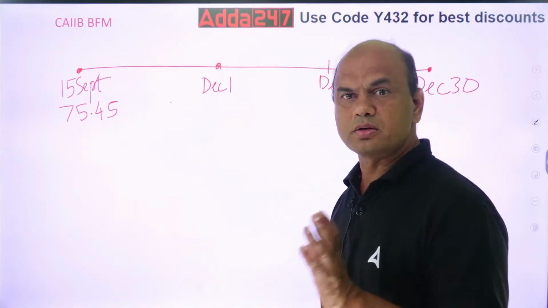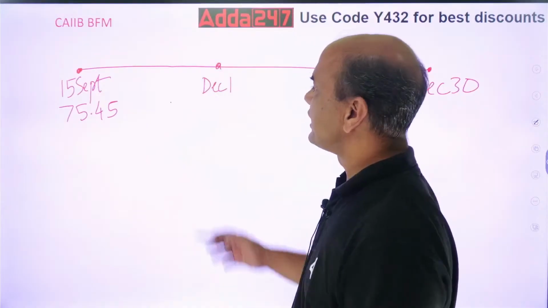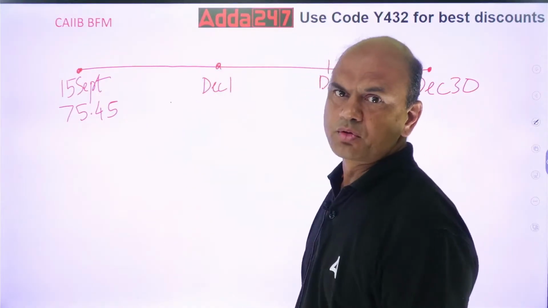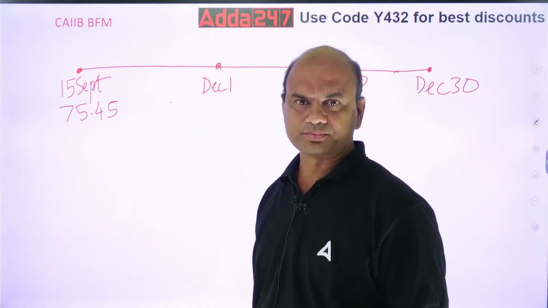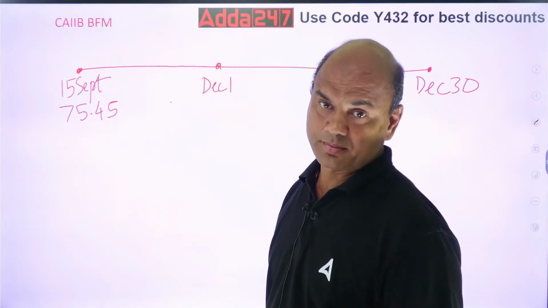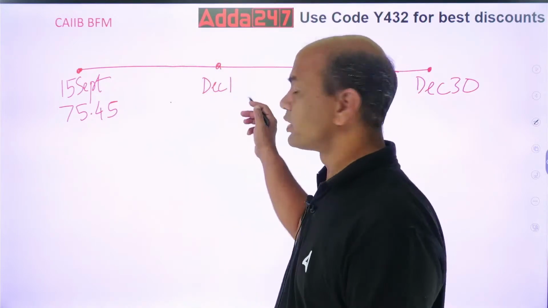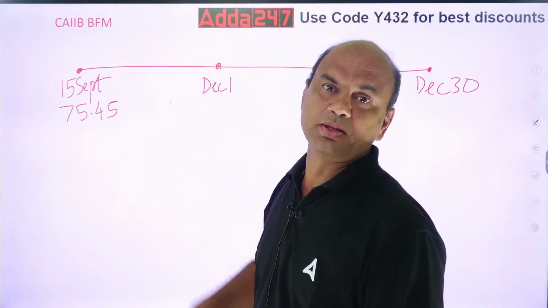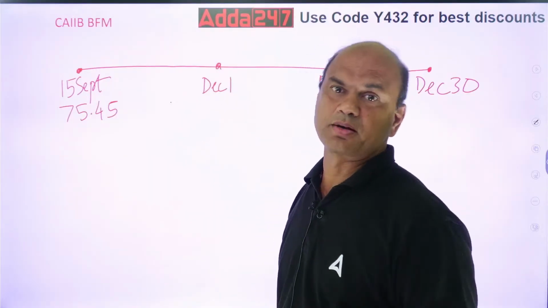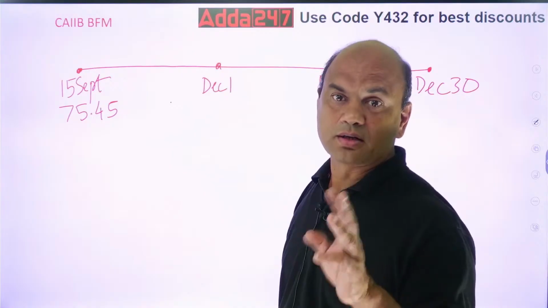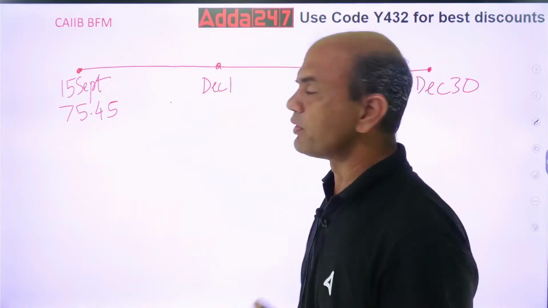Suppose I take September, so 1 month will be October. 2 months will be November. But what do I want? My transaction is in December. So I'll have to take the 3rd month forward rate.